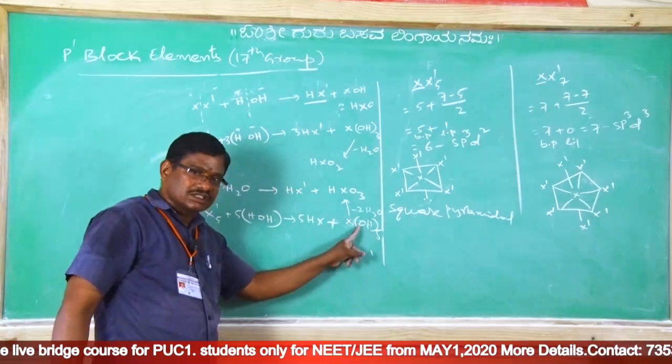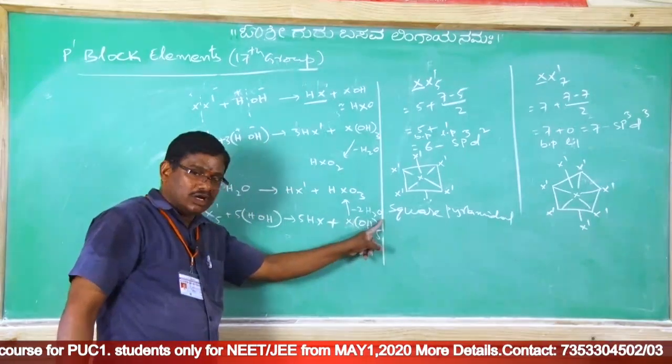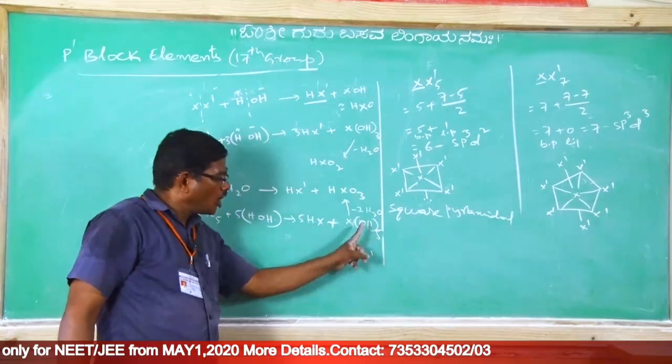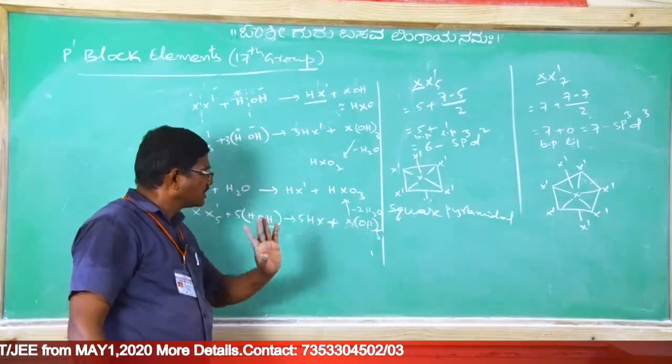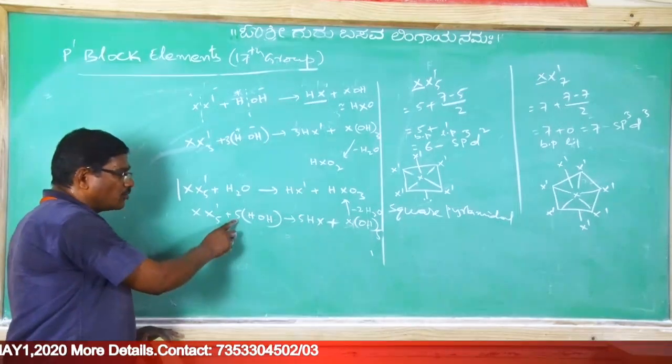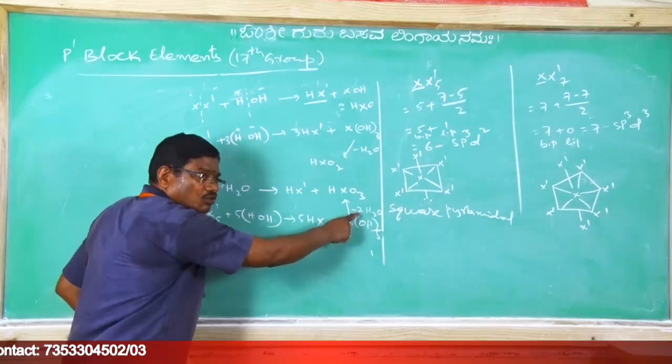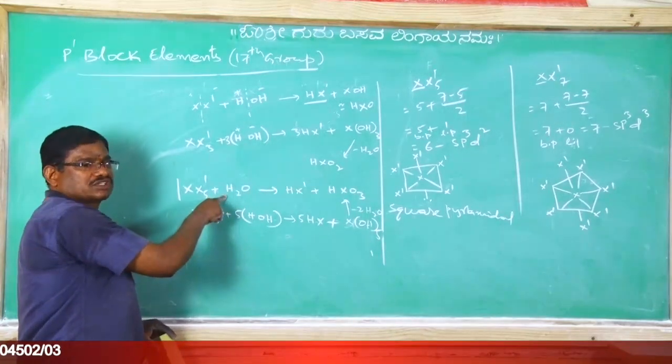The 5 oxygens, 2 oxygens went as water. Therefore, how many oxygens left? 3. Now 3 oxygens. How many hydrogens left? 1. Therefore, instead of making use of this 5H2O, 5 minus 2, 3H2Os we have to make use.